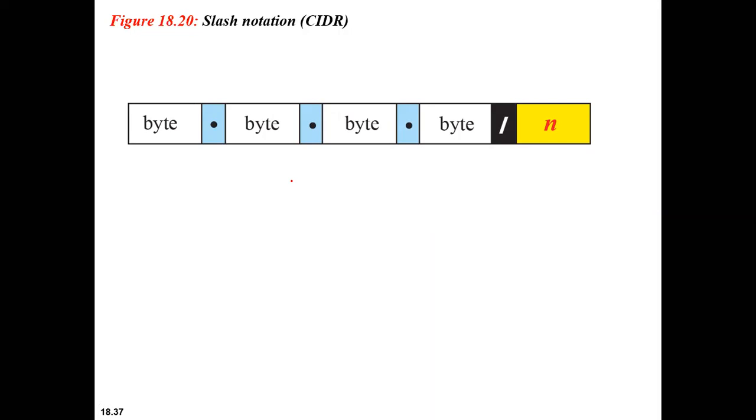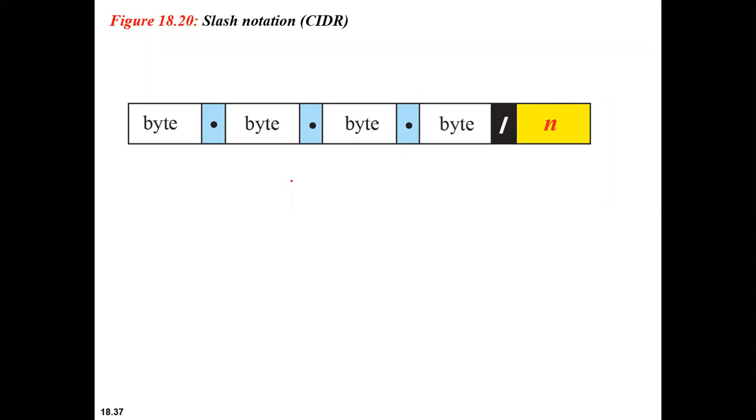So what is the slash notation? Okay, let me explain it this way. Suppose any address has been given to you, and you need to identify the prefix length. How are we identifying the prefix length? Is the question clear? We have been given an address, and we need to identify the prefix length. How are we doing this? It is basically done using the slash notation.